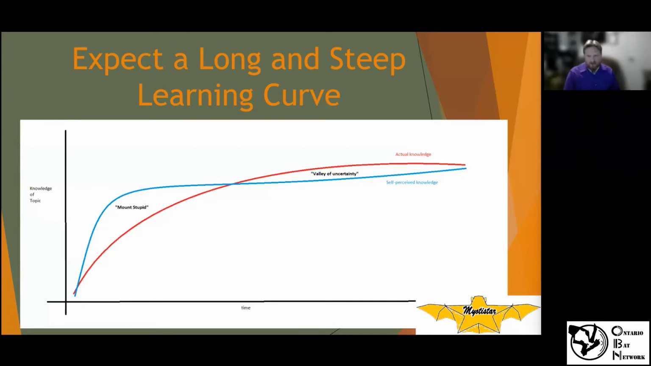So Toby likes to show a graph like this, and I'm not going to steal his thunder on it. If you want to know more about the Mount Stupid and the learning curve, you should talk to Toby. But the point that is always made is that it is a steep learning curve. If you're just getting into acoustics for bats, expect that there's a lot to learn. And then just when you think you know it all, you realize that maybe you didn't know as much as you thought you knew, and you should keep learning.